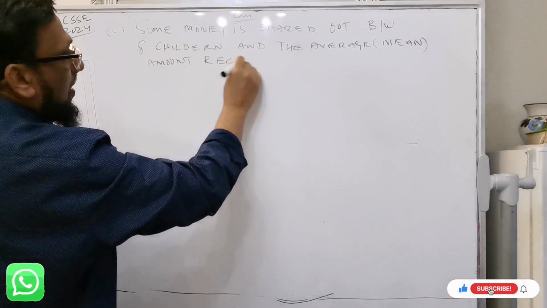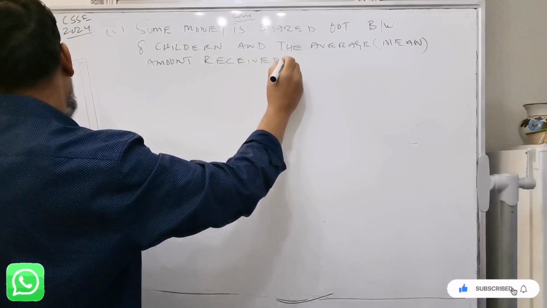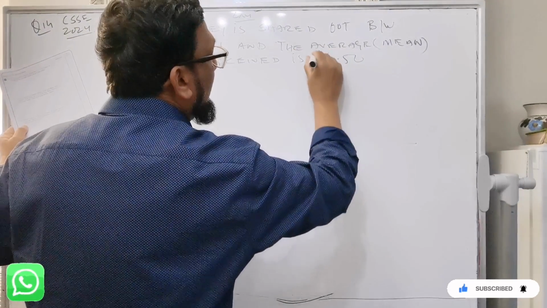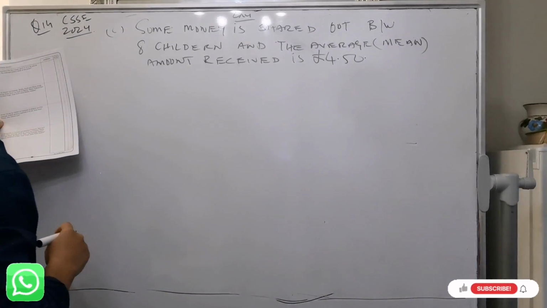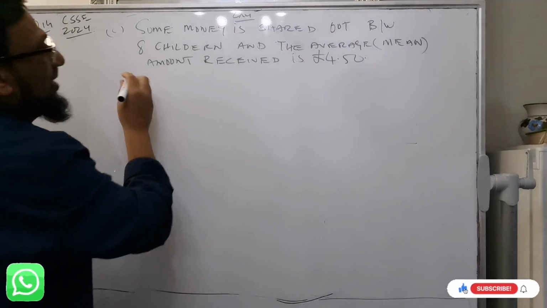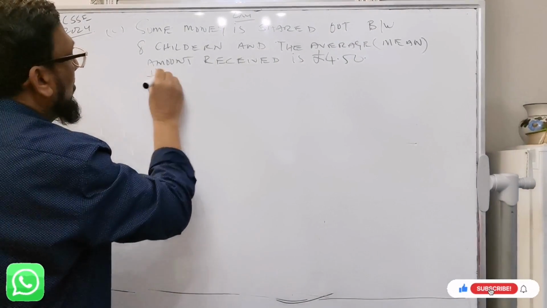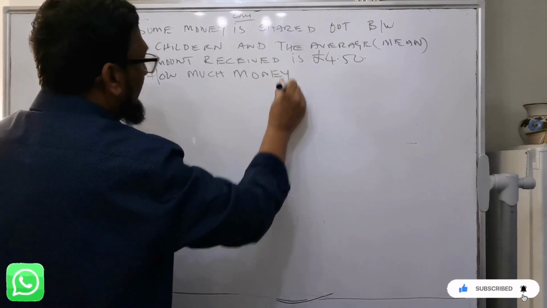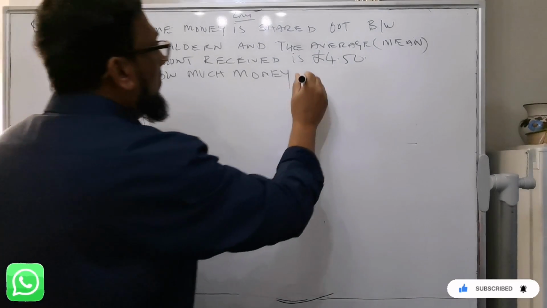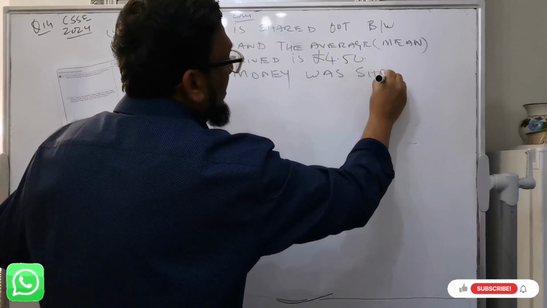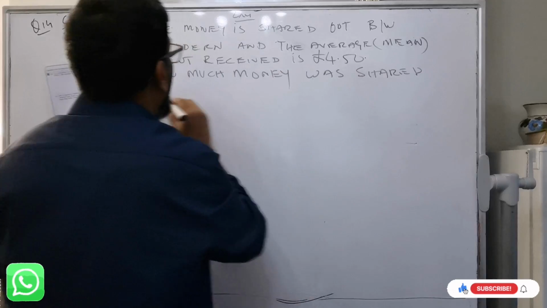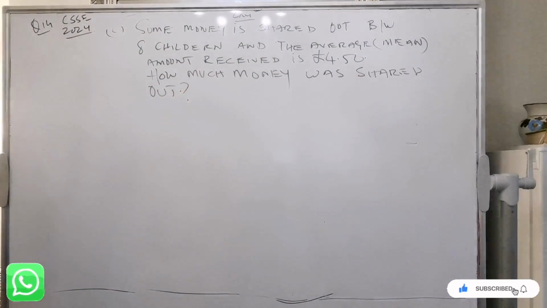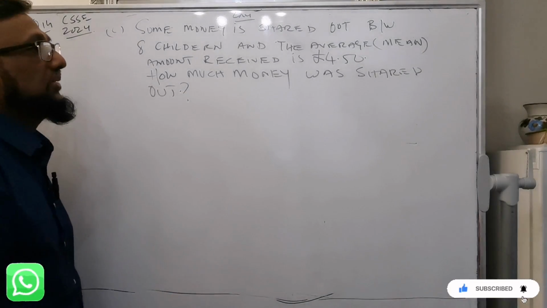received is £4.50. How much money was shared out? It's very simple, very easy. So basically, how much money was shared? The total money, very simple.